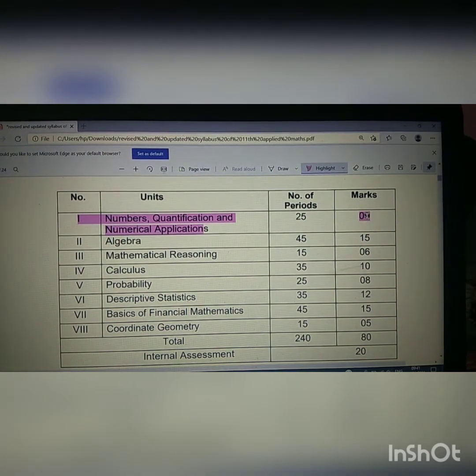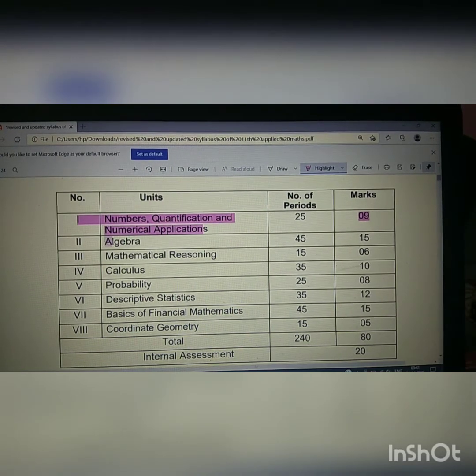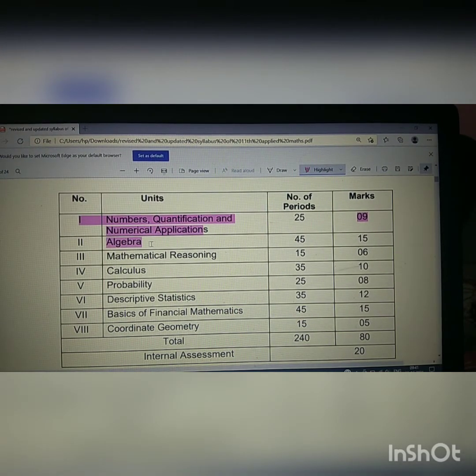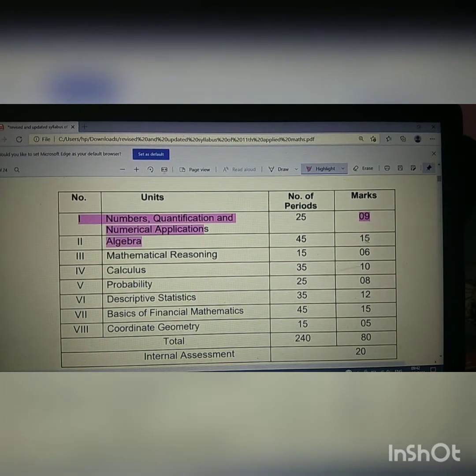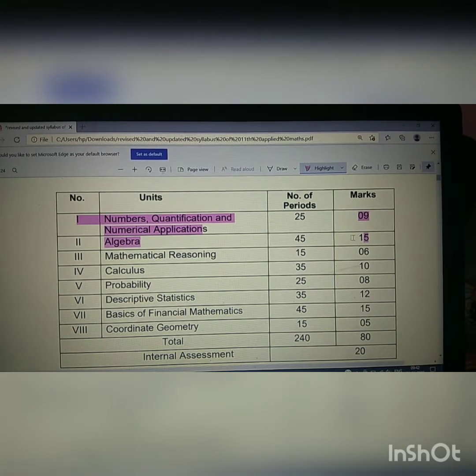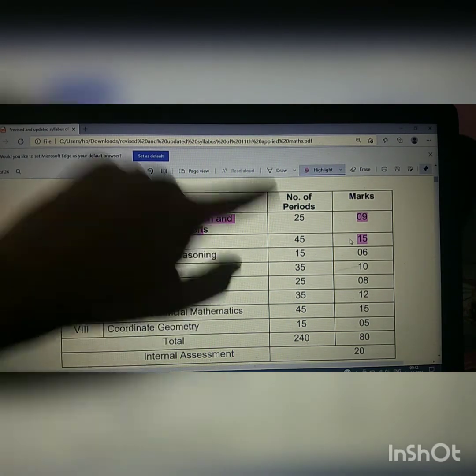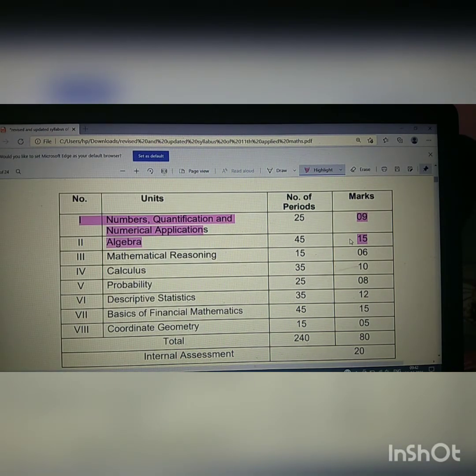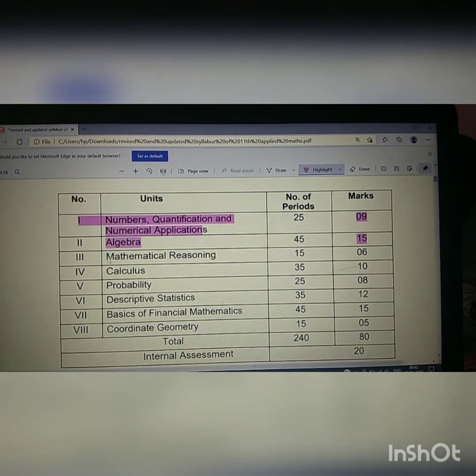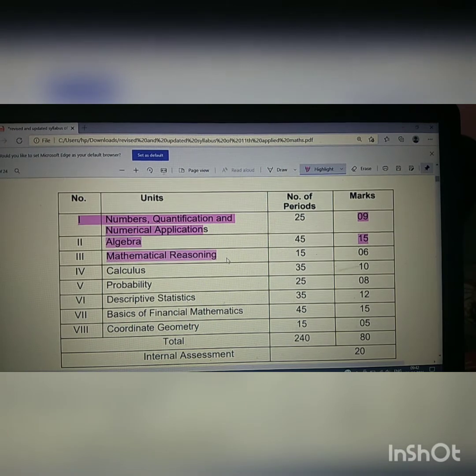Then next, unit number 2, which is algebra. In algebra we have to study about sets and the other properties of sets, which will be carrying 15 marks. As you can see, the number of periods given to algebra and the basics of financial mathematics are much more than the others. It means more than 40% of the syllabus is included in these 2 units, algebra and the basics of financial mathematics.